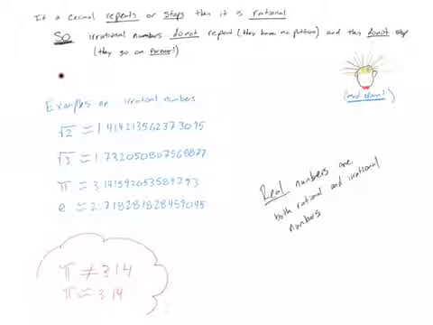Okay, so let's take a glance at some irrational numbers. Maybe the first one that you may have thought of is this one down here. Pi is an irrational number, and you were introduced to that probably in 3rd or 4th or 5th grade when dealing with circles. Pi is the ratio of the circumference going around the circle divided by the diameter of the circle, and it ends up with this really long number. You can calculate it more and more accurately, but this is just what my iPhone will give me for an estimate of what pi is equal to.